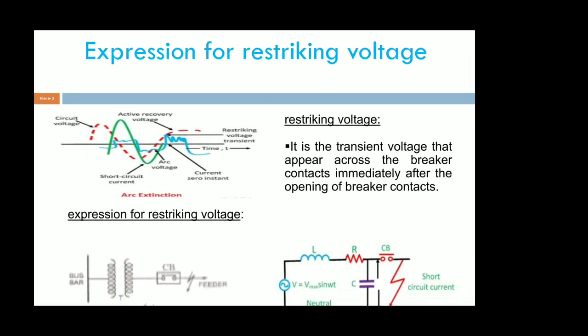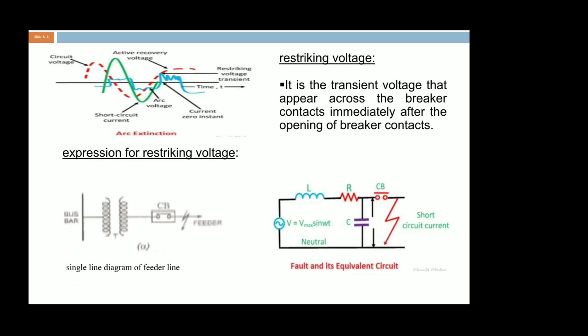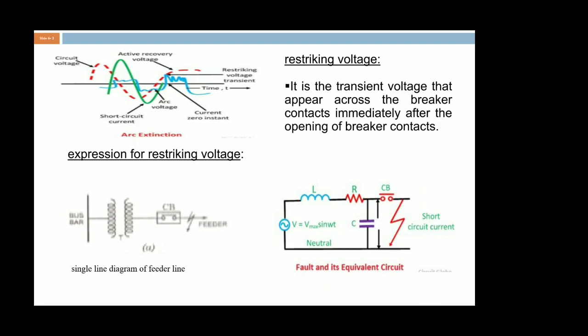This voltage may be calculated by using the equivalent circuit.